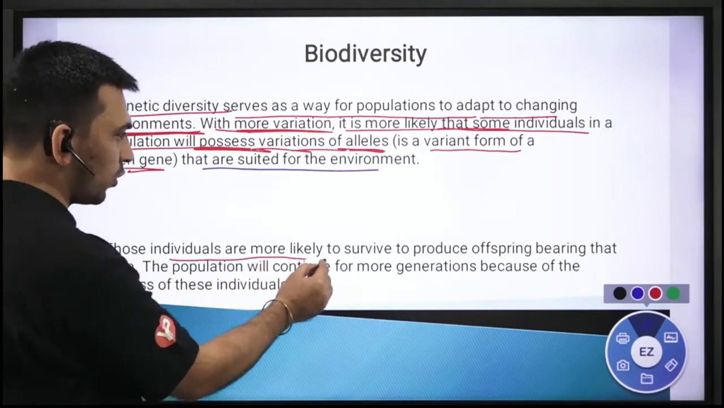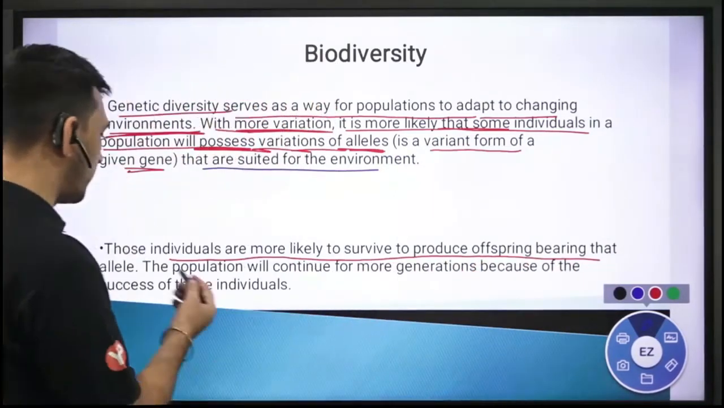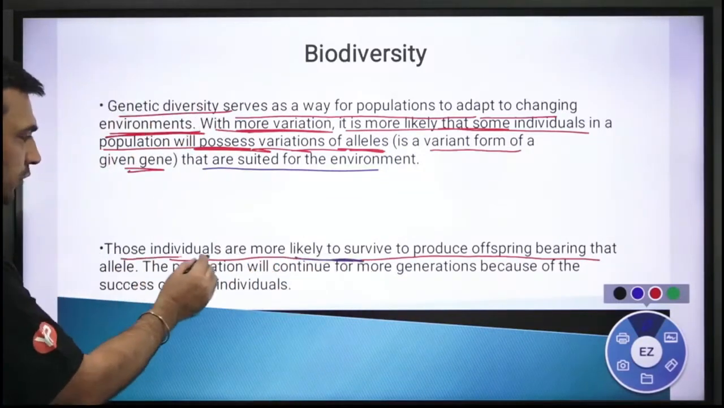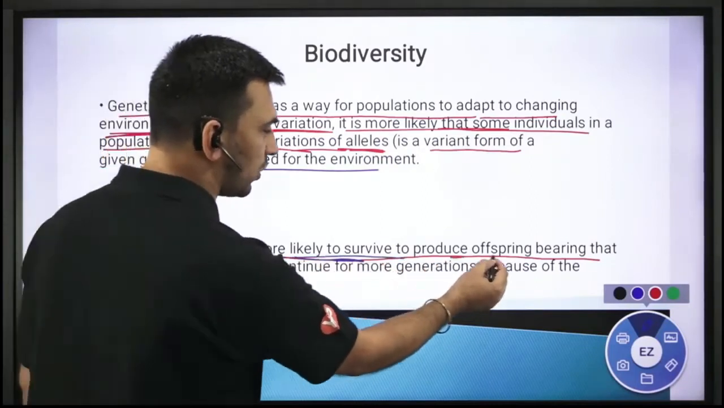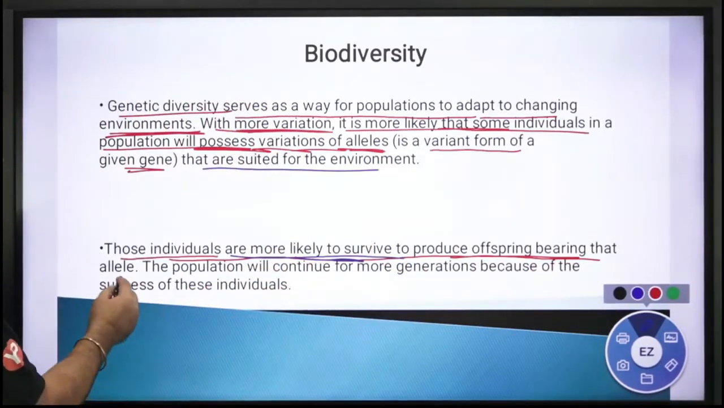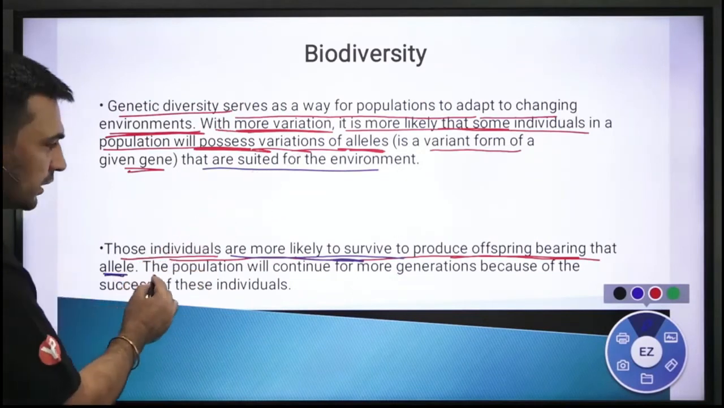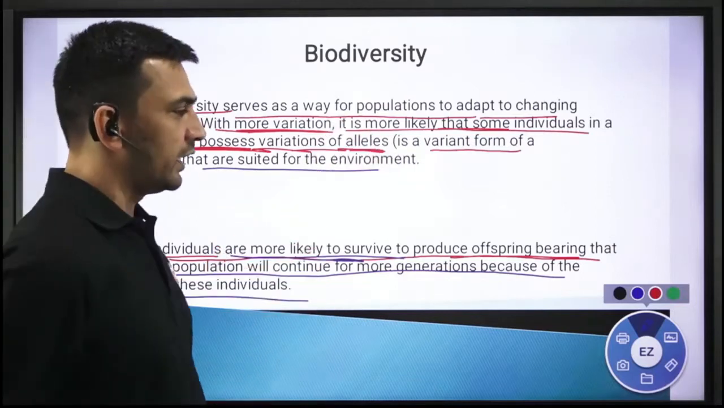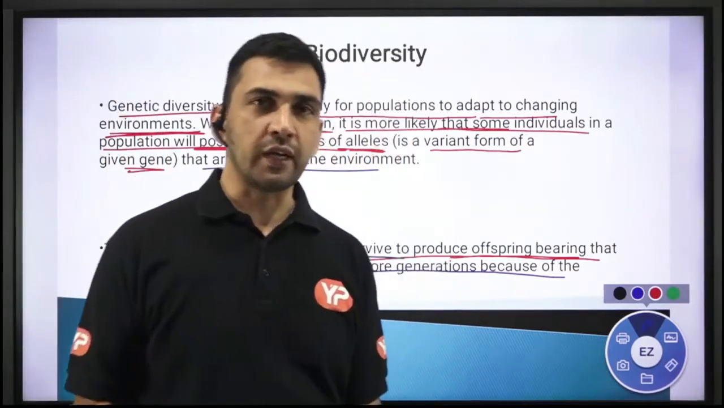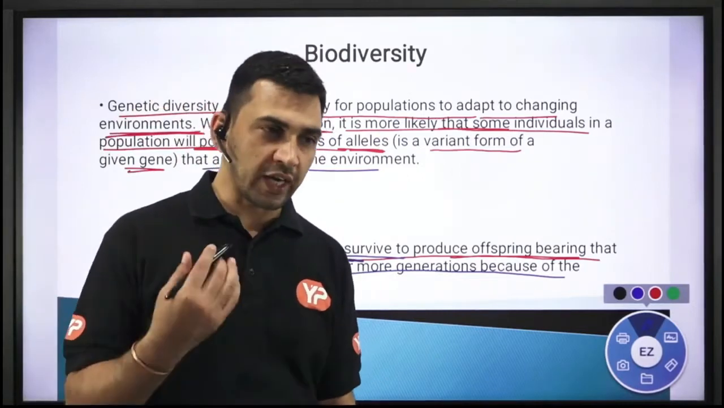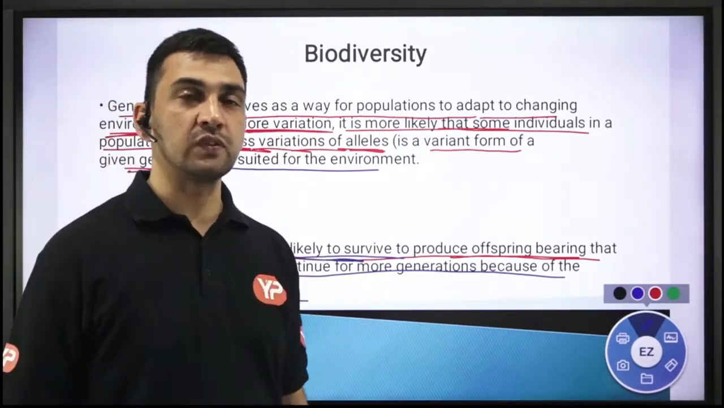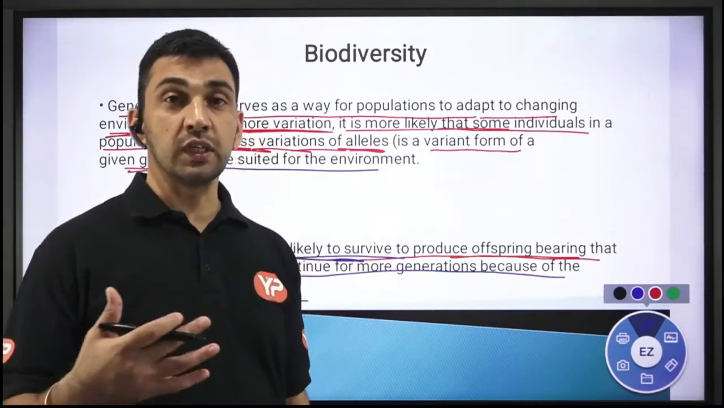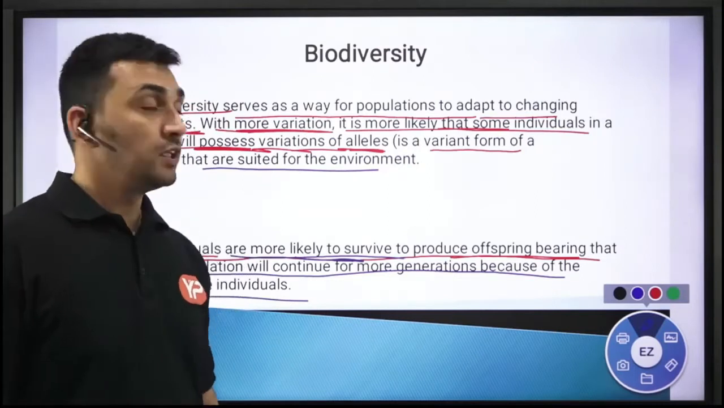Those individuals are more likely to survive to produce offsprings, obviously. Offspring मतलब बच्चे bearing that allele, मतलब that particular kind of genes. The population will continue for more generation because of the success of these individuals, right? So that is why like आपके जो है जो variety of forms exist कर रही है within that species, that you are able to resist those impacts of those environmental changes, right?